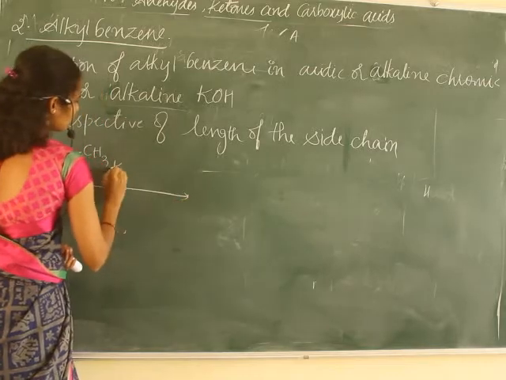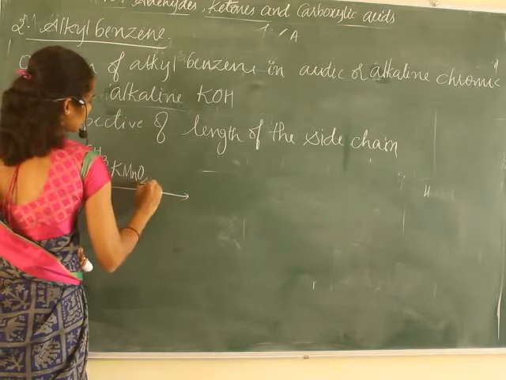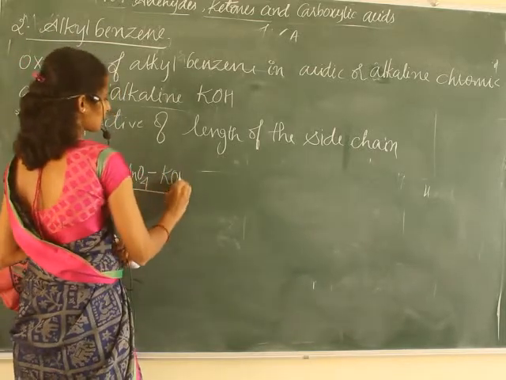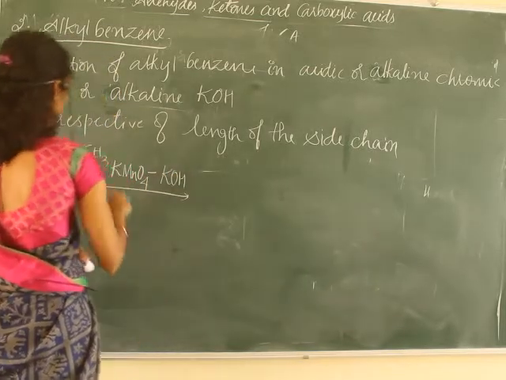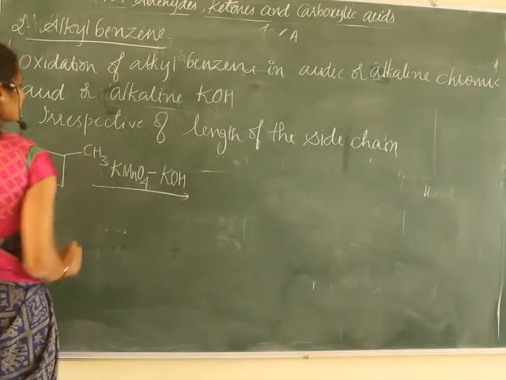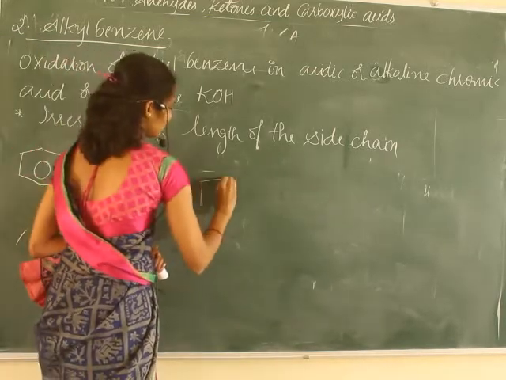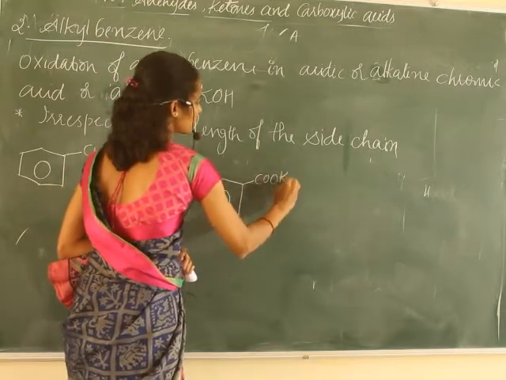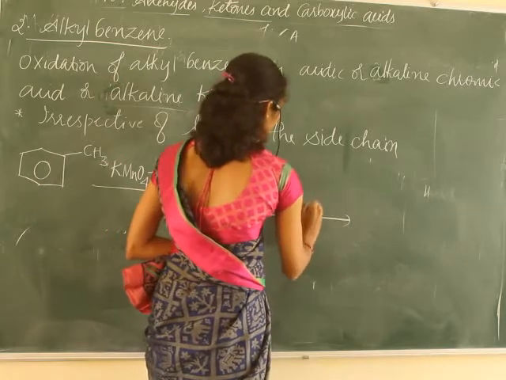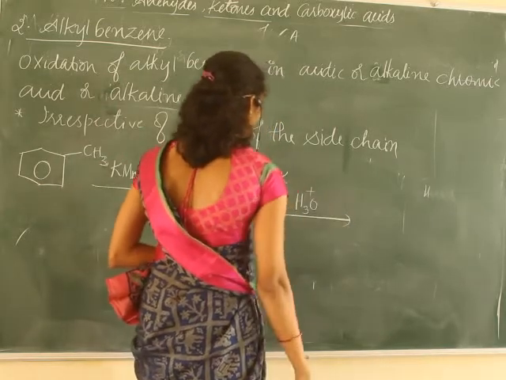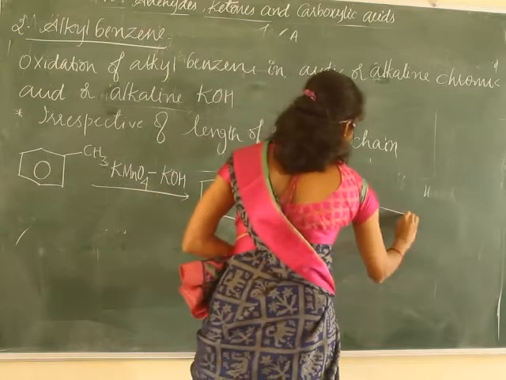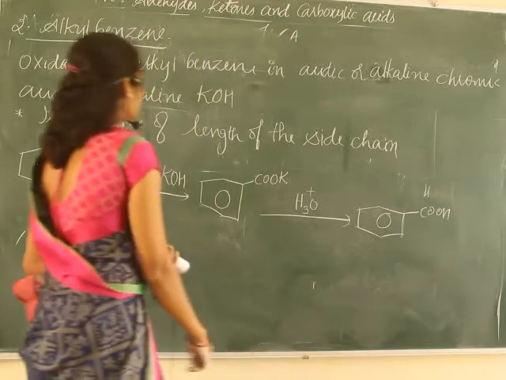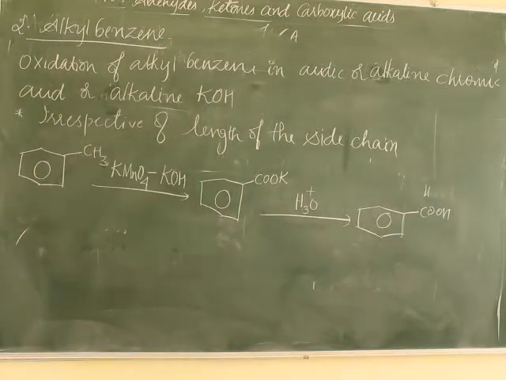In presence of potassium permanganate and potassium hydroxide alkaline media, first it will convert into the salt of the corresponding carboxylic acid, that is, the potassium salt, which on acid hydrolysis results in the formation of the corresponding carboxylic acid. This is about preparation from alkyl benzene.